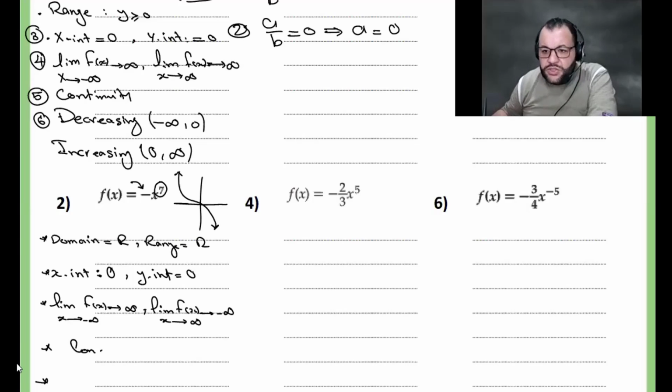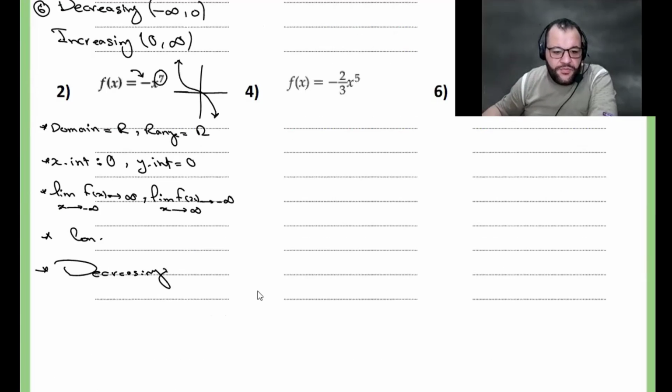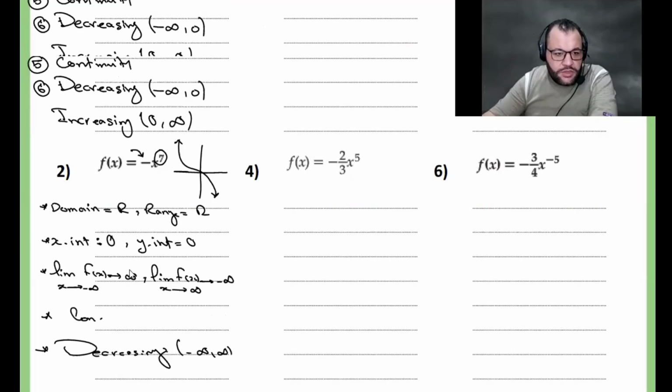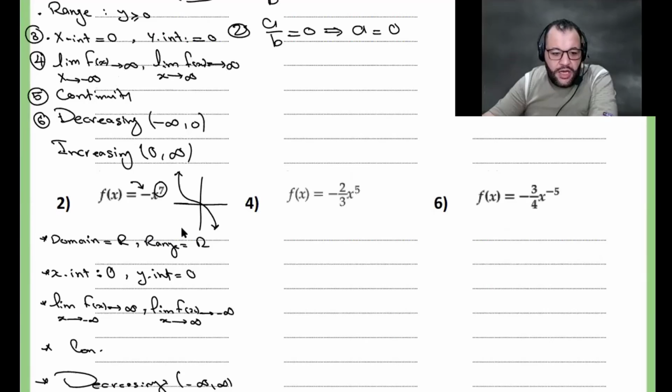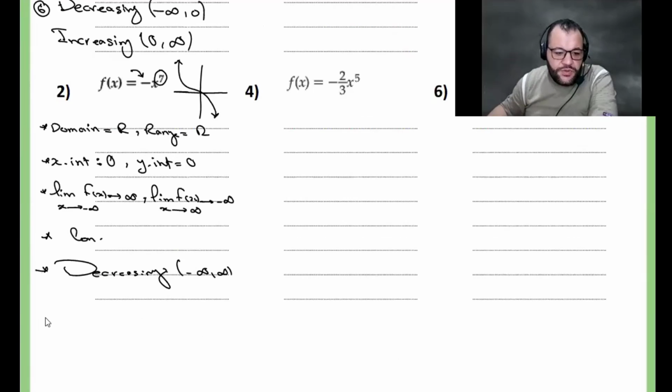And is it increasing or decreasing? Decreasing, from negative infinity to positive infinity. And there is nothing more. There is no extrema for this one.